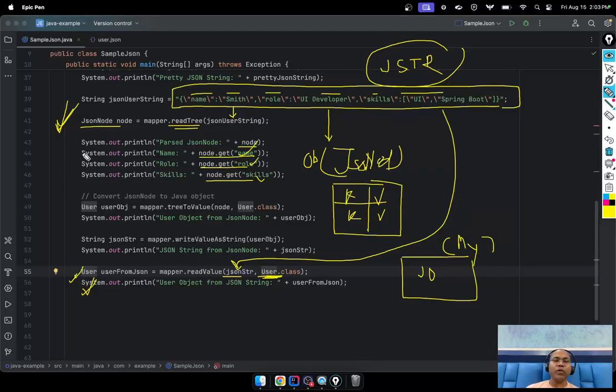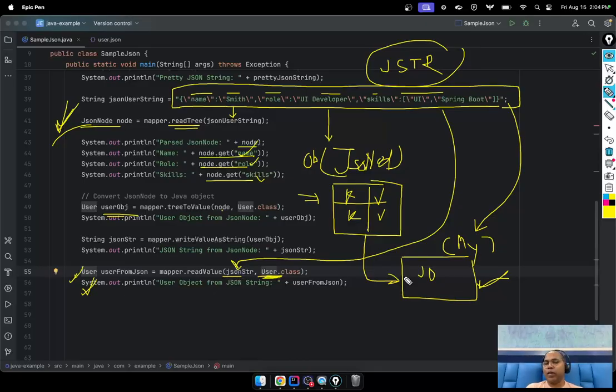Even if you have a node, from this node also you can convert it to the user object. So from the string you can directly convert it to your user object, or convert it first to the node object, then from the node you can convert it to the user object.